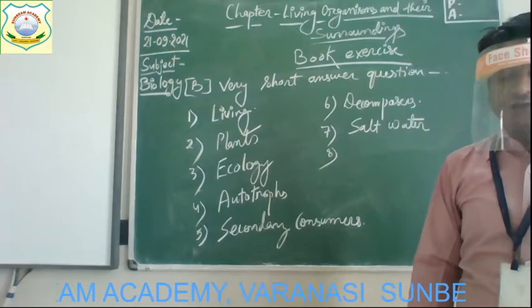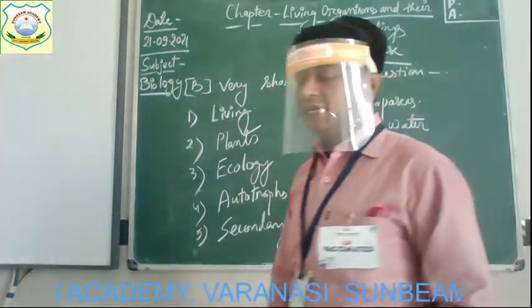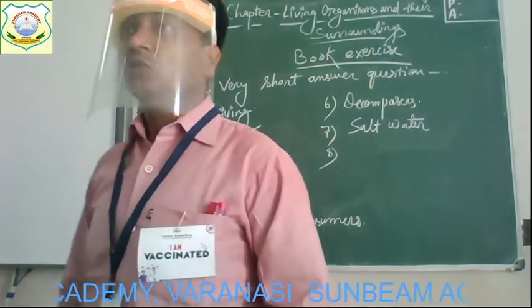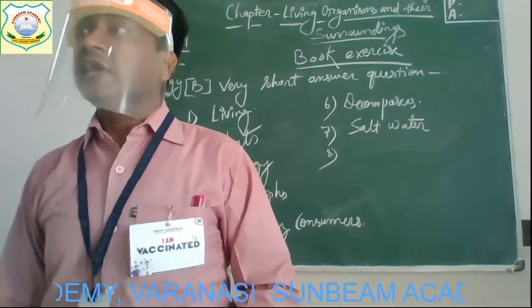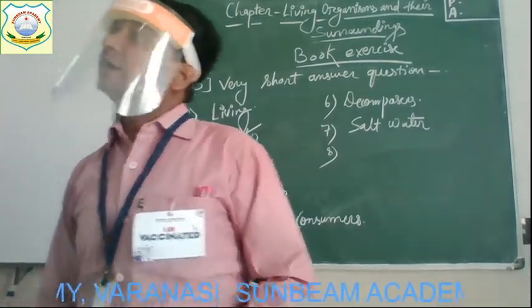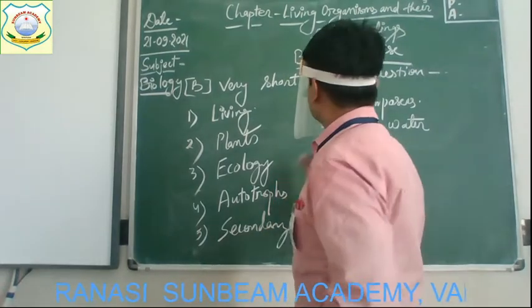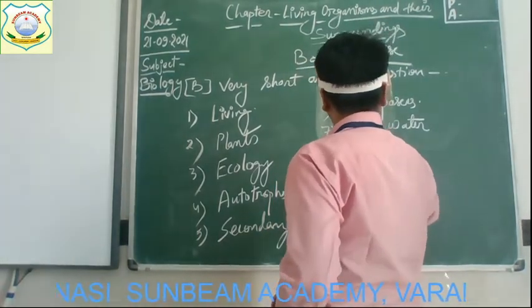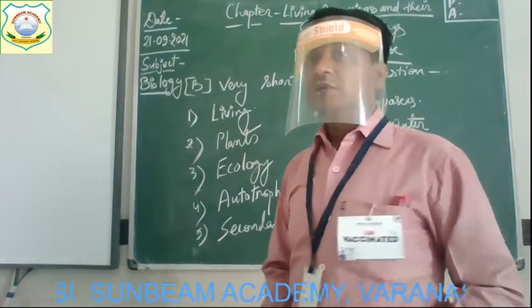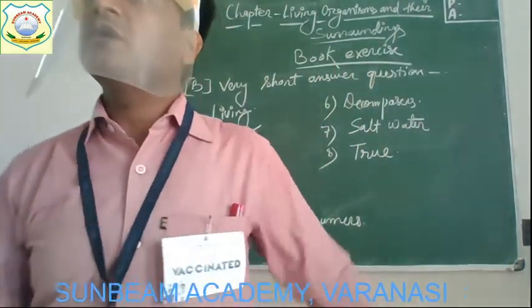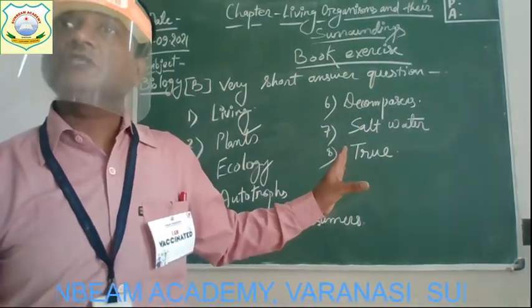Question number 8. A desert habitat is a terrestrial habitat. True or false? Yes, it is true. Desert is a terrestrial habitat. It is not an aquatic habitat. Alright. Okay. So these are some of the very short answer questions.